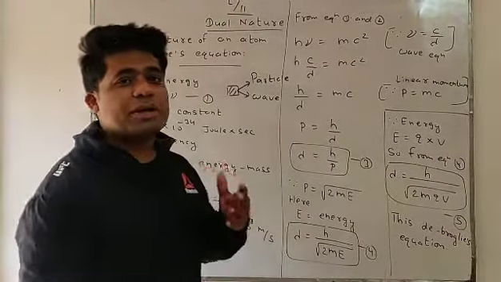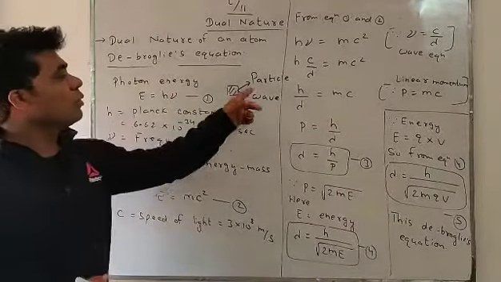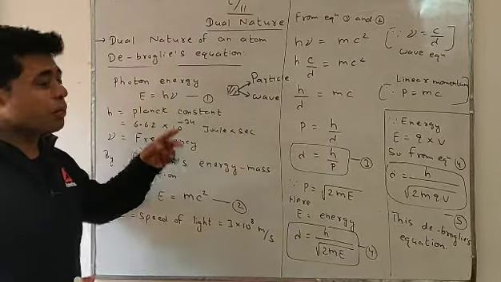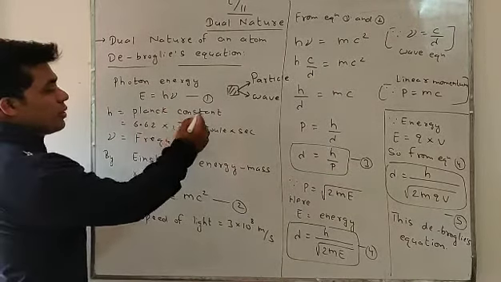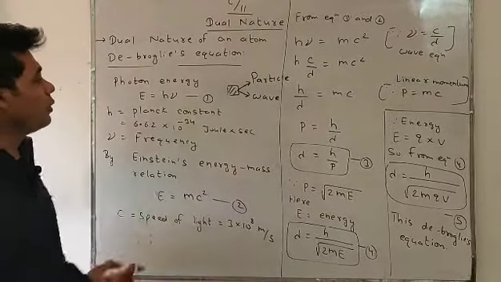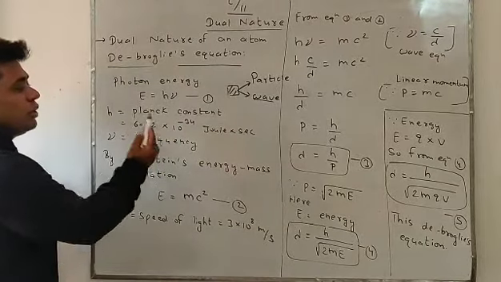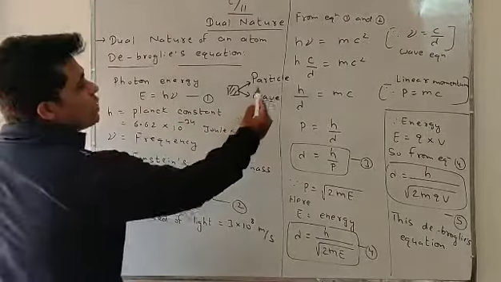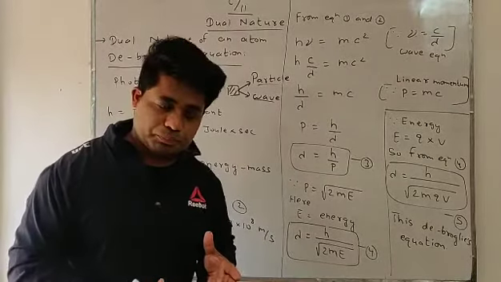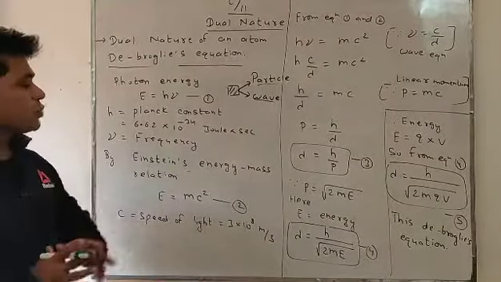Now students will find its mathematical expression. What is the energy of a wave? That is given by photon energy E equals h nu, where h is Planck's constant, having a value of 6.6 times 10 to the power minus 34 joule second. That is energy for wave, and nu is frequency. Now what is the energy for particle? That is given by a famous relation, Einstein's energy mass relation, E equals mc square.